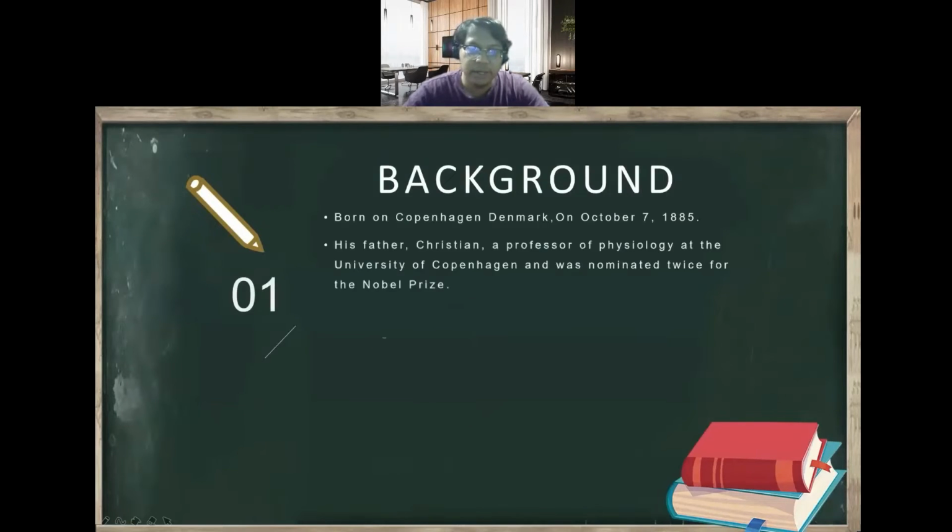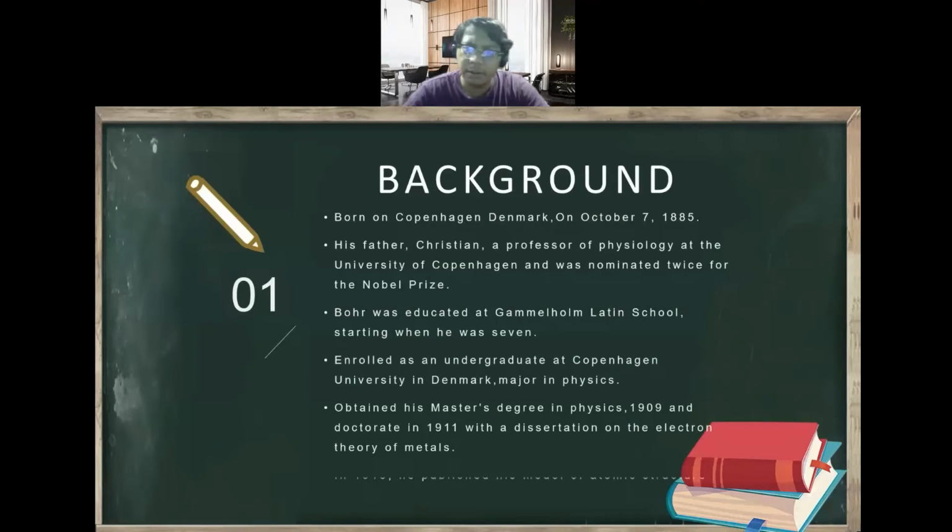Background. He was born in Copenhagen, Denmark on October 7, 1885. His father, Christian, a professor of sociology at the University of Copenhagen, was nominated twice for the Nobel Prize. Bohr was educated at Gammelholm Latin School starting when he was 7. After that, he enrolled as an undergraduate student at Copenhagen University in Denmark, majoring in physics.